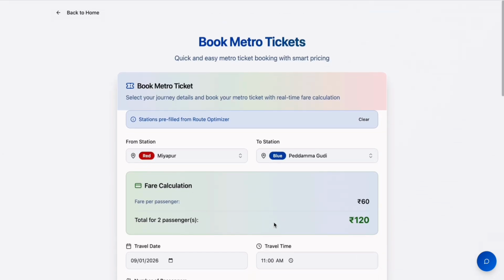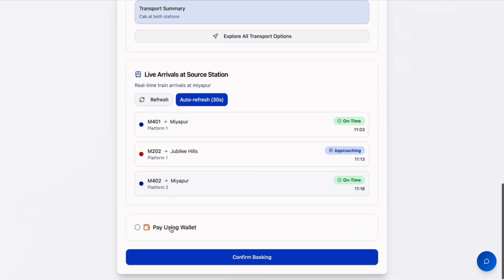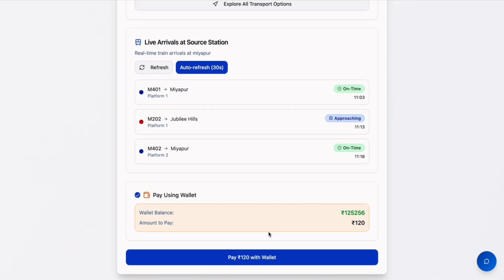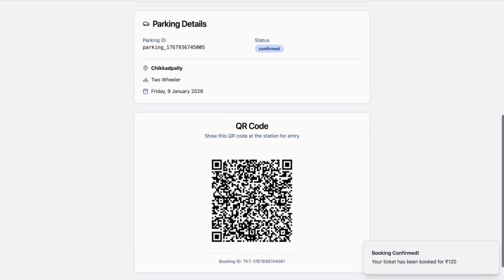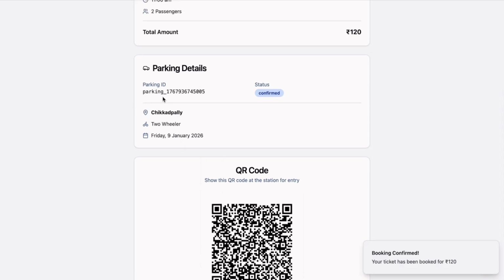These are all in the one page where the user can book the ticket. The user need not go to another page or be redirected to another page. We have integrated all our main important features into the ticket booking only. The user can pay the money from the wallet and book the ticket. This is a ticket for traveling in the metro, and this is a parking ID for parking the vehicle of the user.